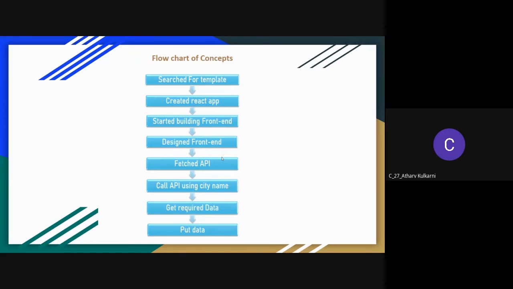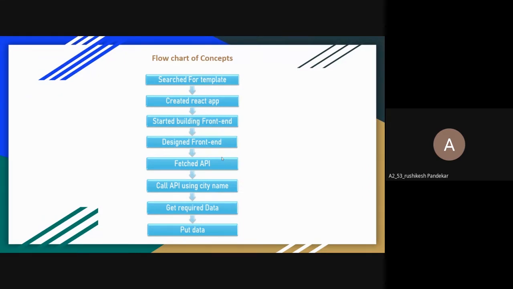And next, the flowchart. Hello everyone, good morning. Here is a flowchart of the concept, or we can say the process that we have. Firstly, we decided our project topic in the group discussion.